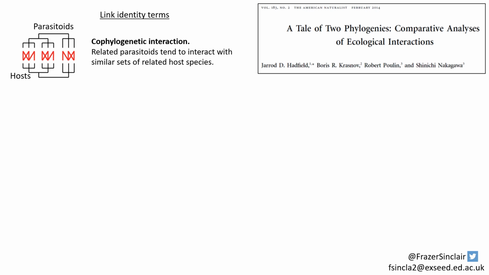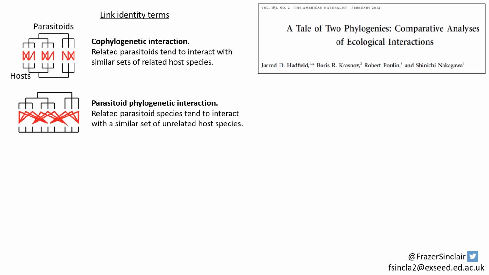As illustrated by this diagram here, where we have 3 clades of related parasitoids along the top and 3 clades of related hosts along the bottom, and each parasitoid clade is interacting only with members of a single host clade. If we were to model this particular community, we would expect to then find a strong, clear cophylogenetic interaction term.